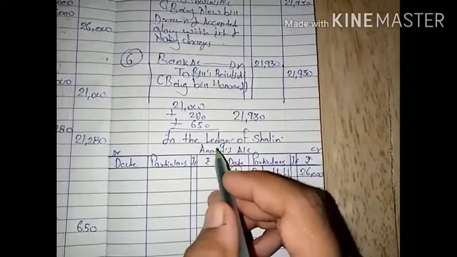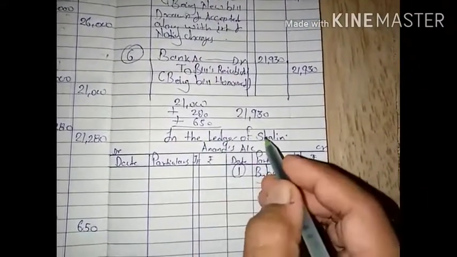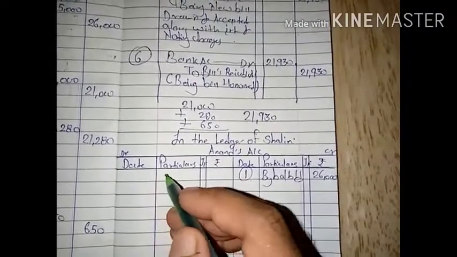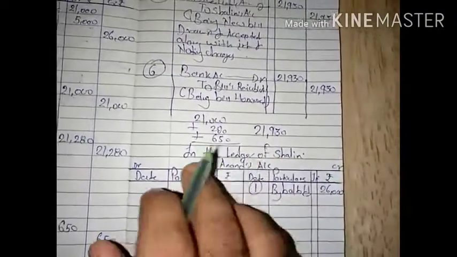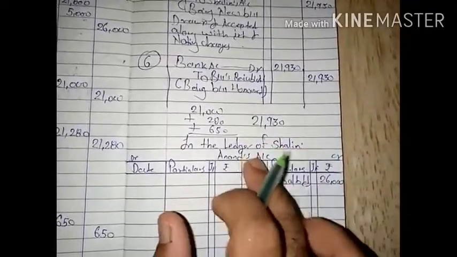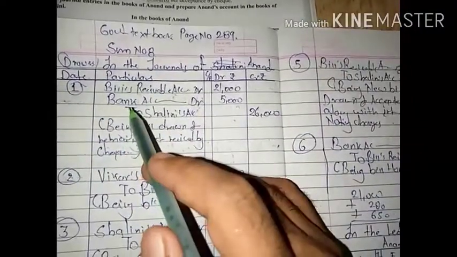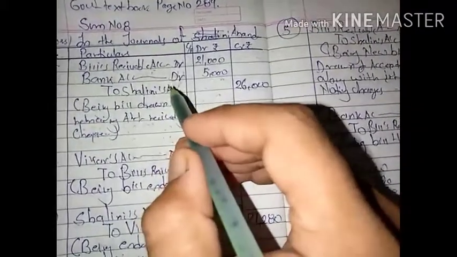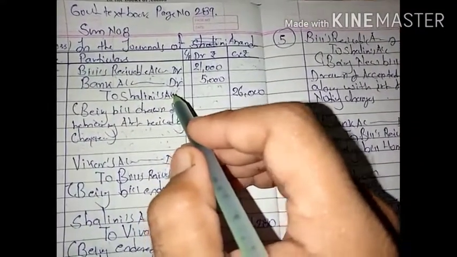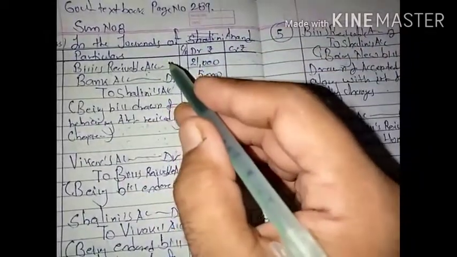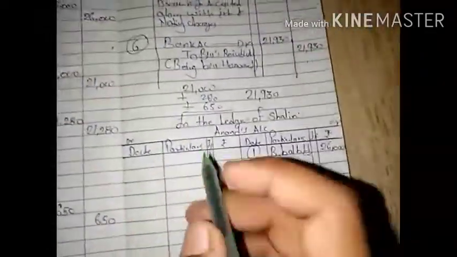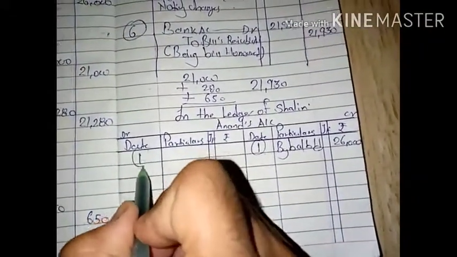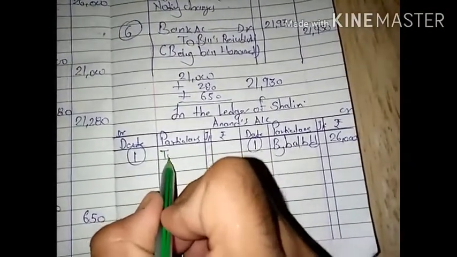If it were the books of Anand, then this amount would be shown on the debit side, meaning the amount is receivable from Shalini. Now in this book it is shown as an amount payable to Anand. Now number 1, bills receivable account debit, bank account debit, Shalini account. Now Shalini in this book is shown in what position? The credit position. So Anand will be shown in the reversal entry in the debit position. So we are going to write on the debit side of Anand's account, that is 2. It is what? The reversal entry.